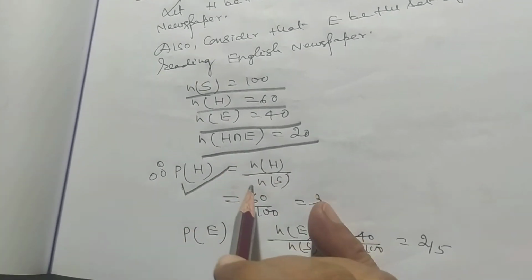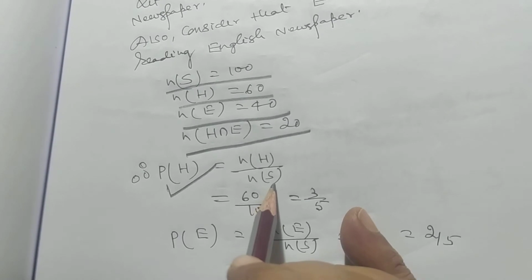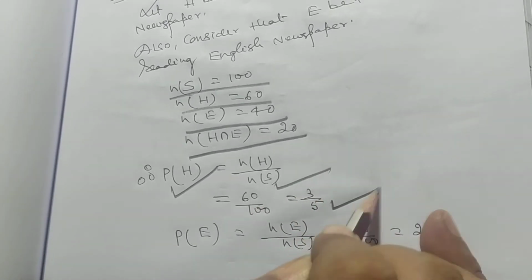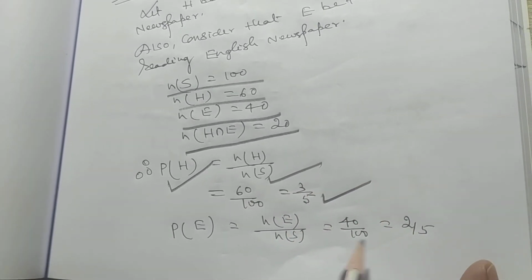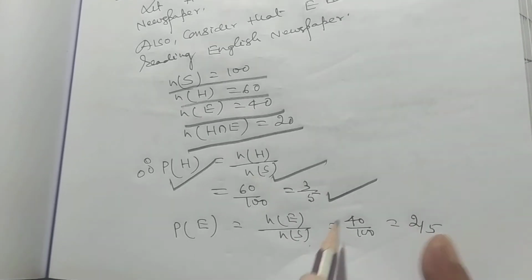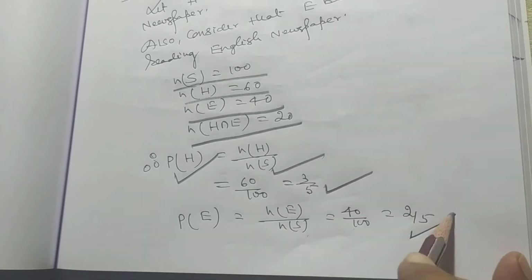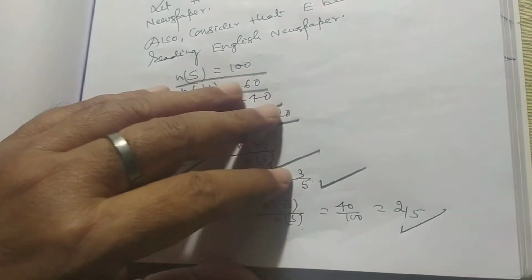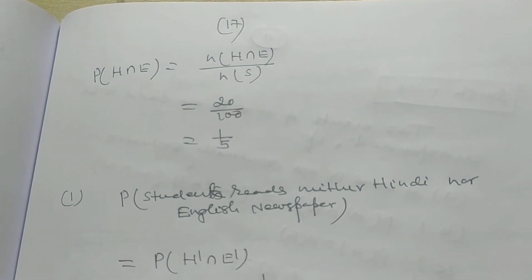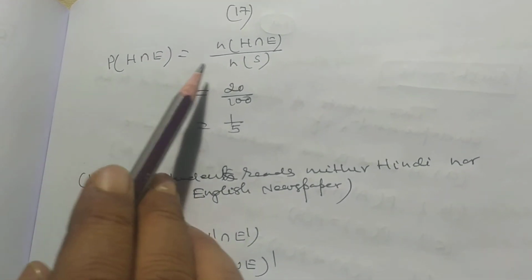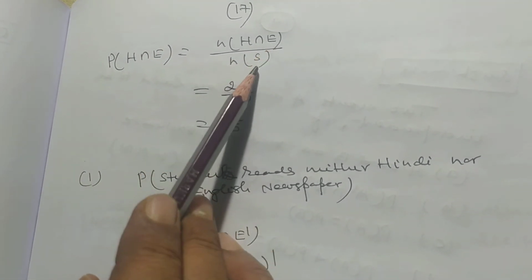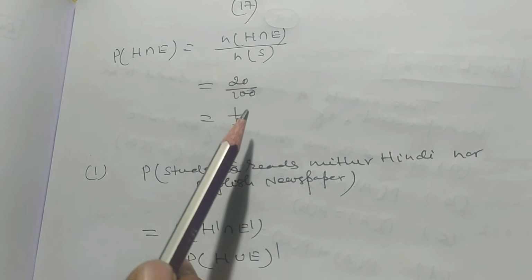So probability of H is equal to cardinal number of H by cardinal number of S, that is 3 by 5. Probability of E, similarly cardinal number of E by cardinal number of S, that is 40 by 100, that is 2 by 5. Now come to the problem. Probability of H intersection E is cardinal number of H intersection E by cardinal number of S, that is 1 by 5.